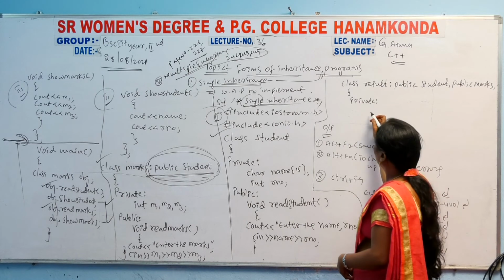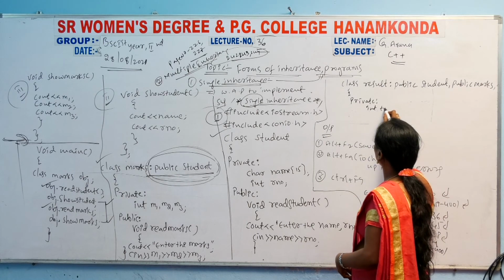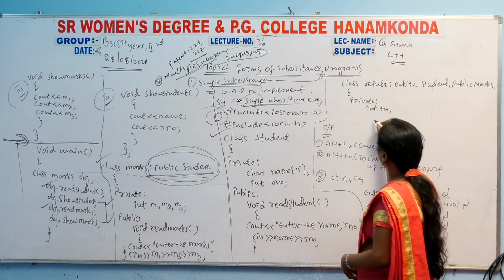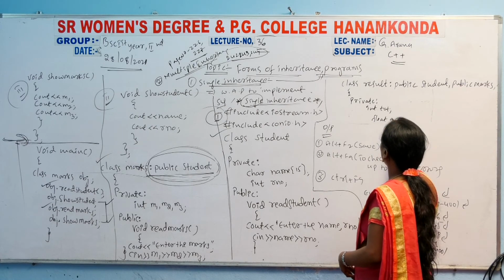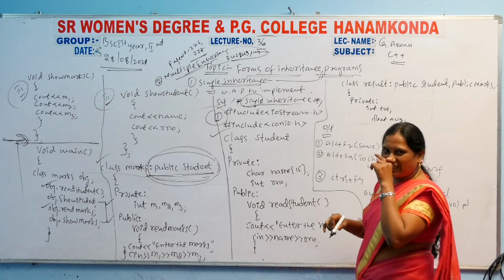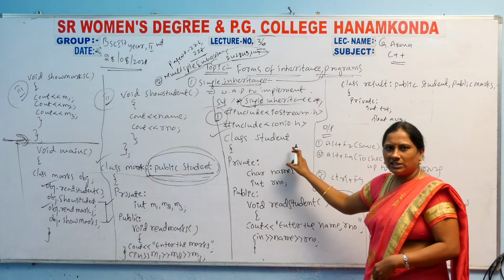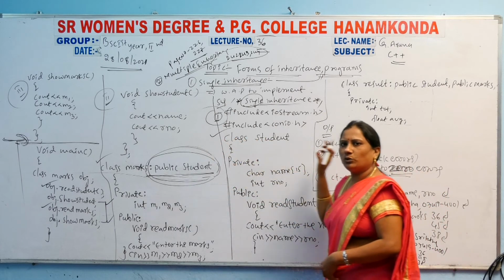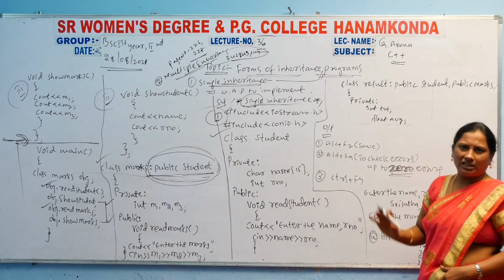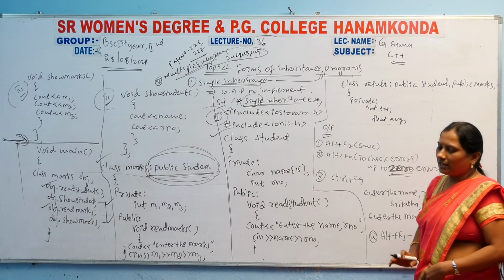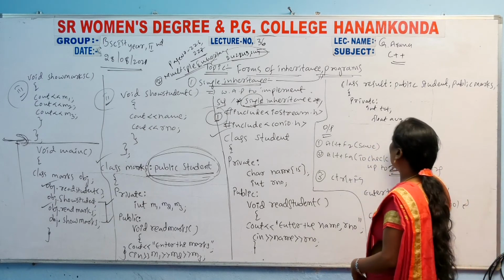In that private, int total will be taken, and float average will be calculated here. How can you calculate the result? Total: student details will be there and marks will be there. You can calculate the total and average, and you get the result. So then here, average.